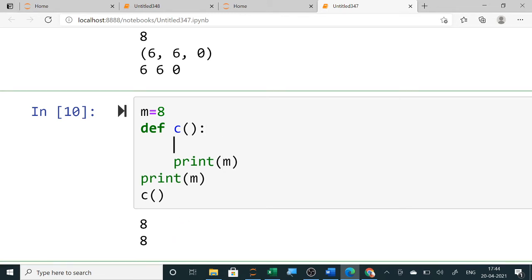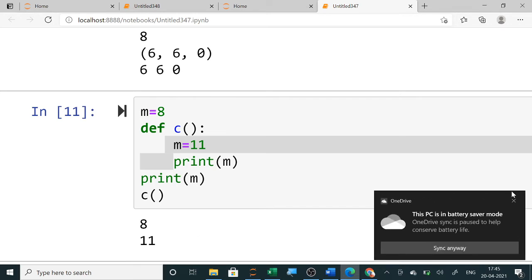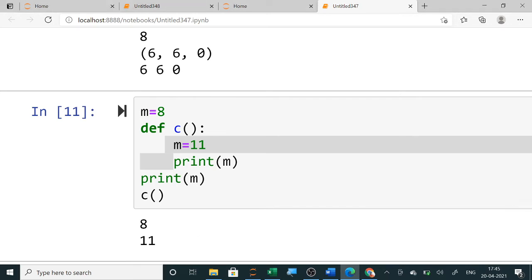But here if I write m equals 11, now what will happen? First it will print m as 8, alright, but the second print command will print the local variable. That is, it will print m equals 11. The new value of m will be 11, so it is printing 11 here. Now if I write any expression here, it will show an error.